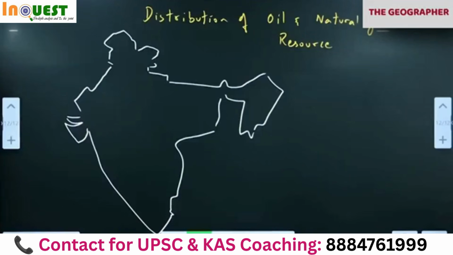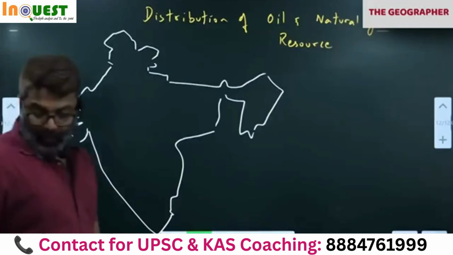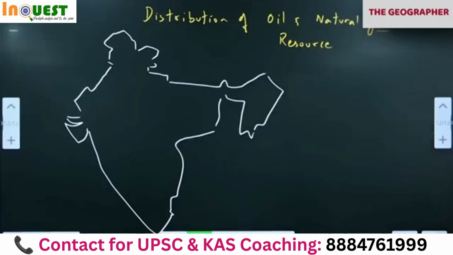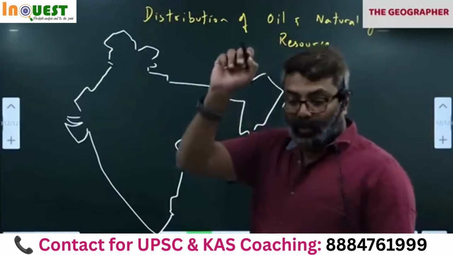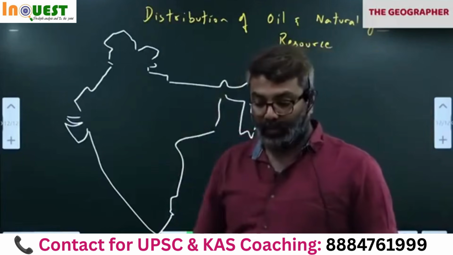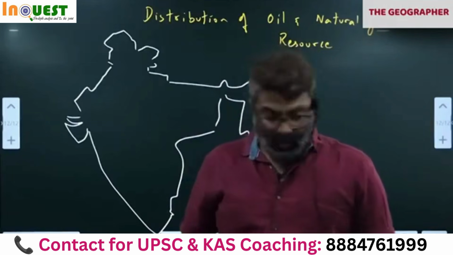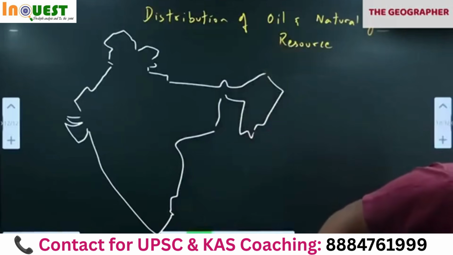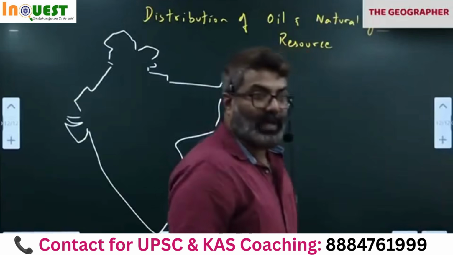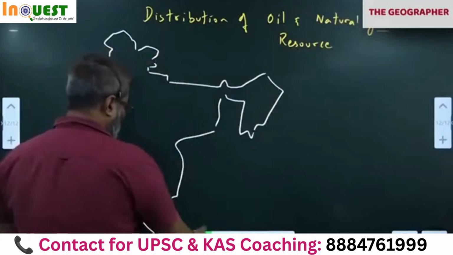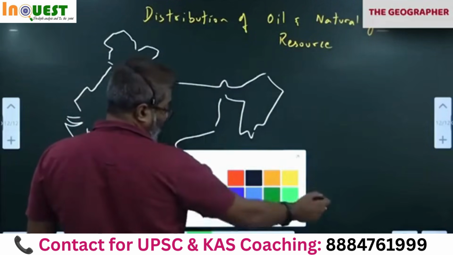Okay. Notice that in your atlas, page number 45 or 47 depending upon your atlas. See the index on top. What is the symbol for oil? Gas you check. Oil symbol is the tower. Gas is some matchstick, a fire symbol for gas and a tower for oil. See here now. I'll use colors.